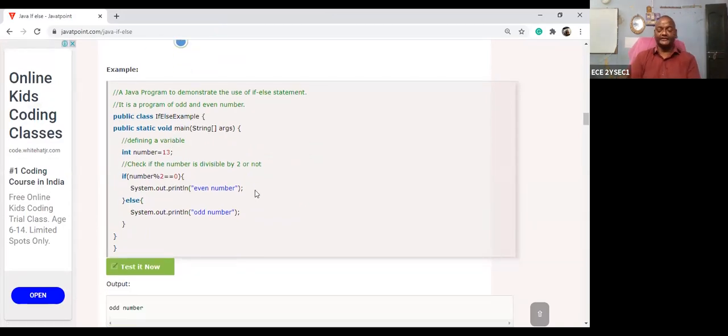Okay, all right. Next, let us take a program to find out whether a number is even or odd. You already know the condition to check whether a number is even or odd. Divided by 2, if you get remainder 0, then it is an even number. If the remainder is 1, then it is an odd number. So which statement do I want to use here? If, else if. Okay, so then can I check?